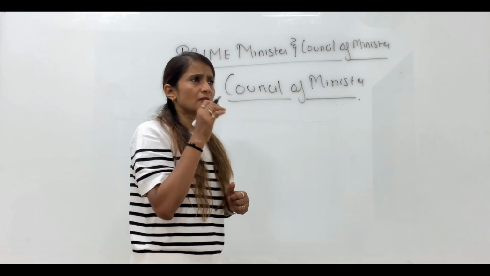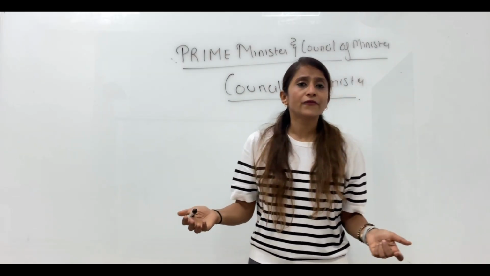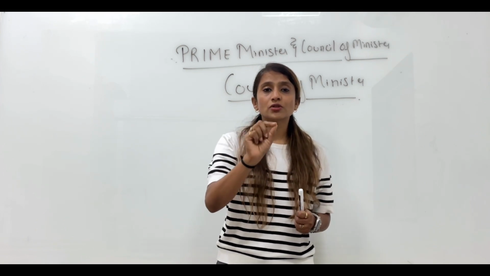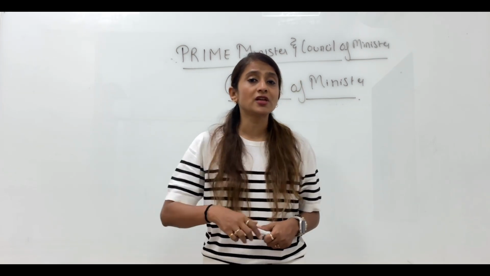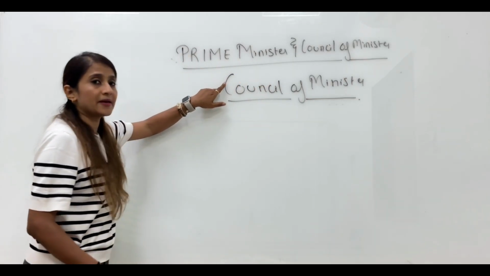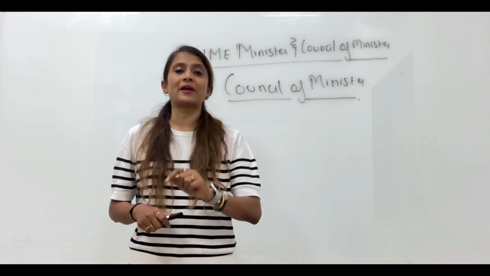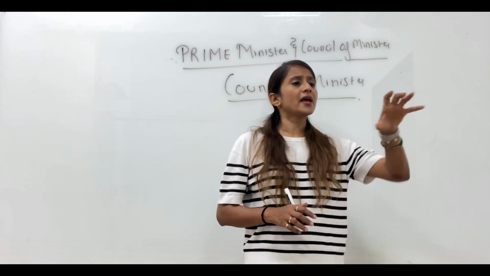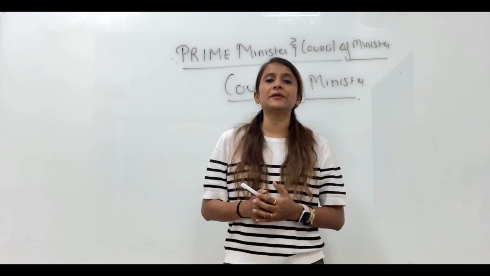So, who decides who should be a member of the Council of Ministers? Of course, the Prime Minister. The decision or the choice is made by the Prime Minister. But again, if the question comes, who appoints them? Then we will say the President, but on the advice of the Prime Minister. The Prime Minister would advise the President that I want so and so number of people to work in my team.